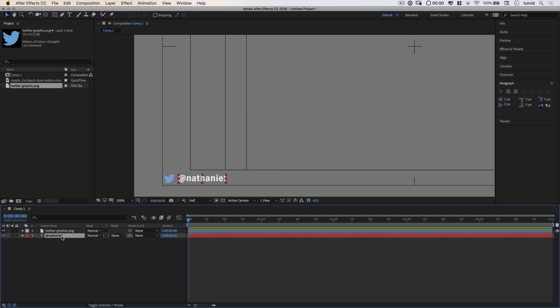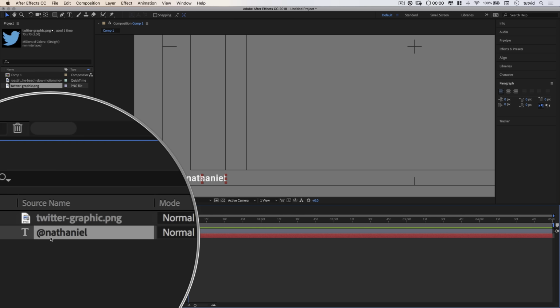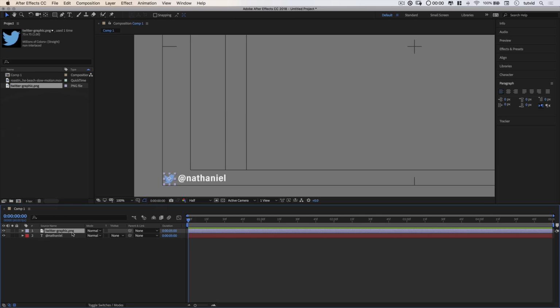Now, I'm going to select my text layer, and I think I'll leave it at the name @Nathaniel. For the Twitter graphic, I'm just going to hit the Enter Return key and rename this Twitter just to clean it up a little bit. Now, we want to make sure that we link the Twitter graphic with the text. So I'm going to take the pick whip and drag it down and drop it on the name Nathaniel. And you can see it's parented and linked now, just right there, parent link. You can see that that layer is now linked together. You'll see exactly what that does in a little bit.